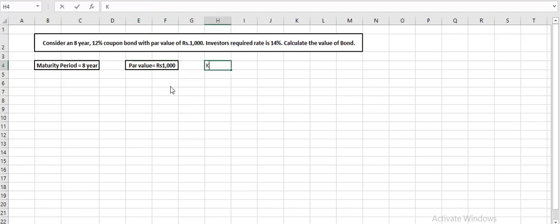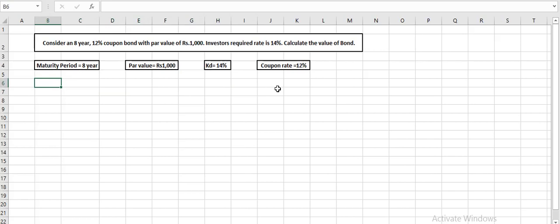And the expected rate of the investor is given as 14%, which can be used for the present value factor. Or we can also consider this as the expected rate of the investor. Now this bond is giving a 12% interest rate, which is the coupon rate. That means whatever interest we receive on this bond will be 120 on our investment of 1000 rupees.